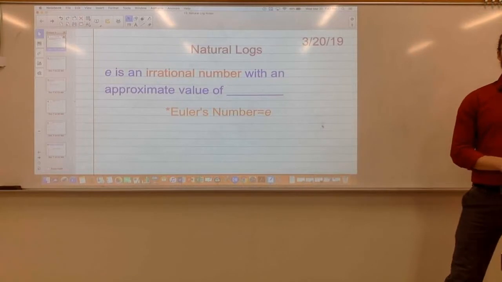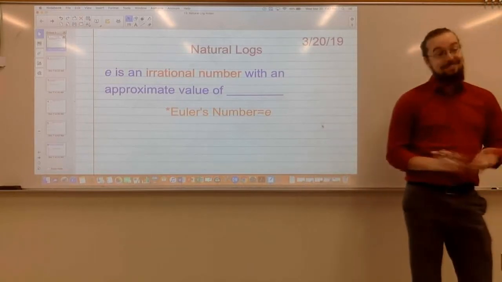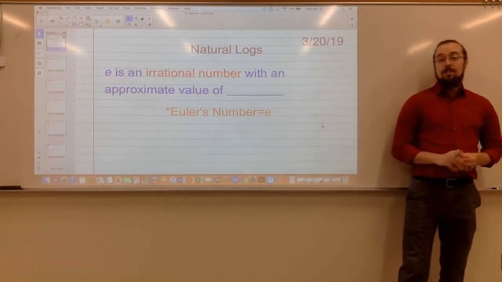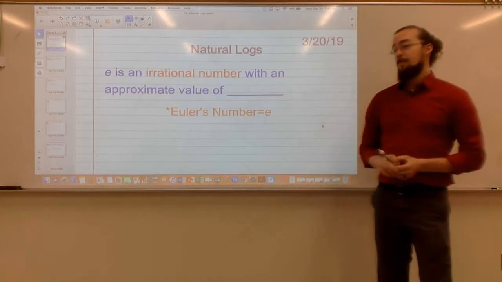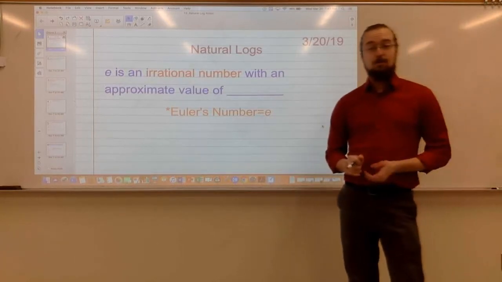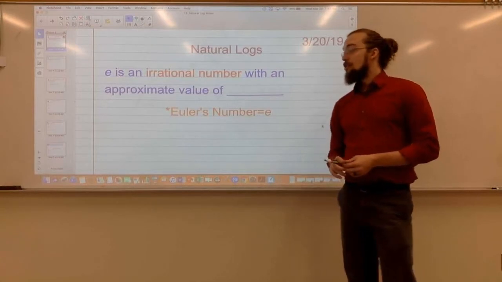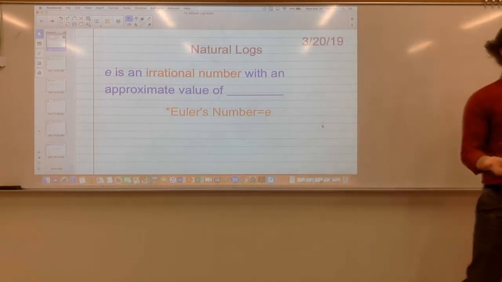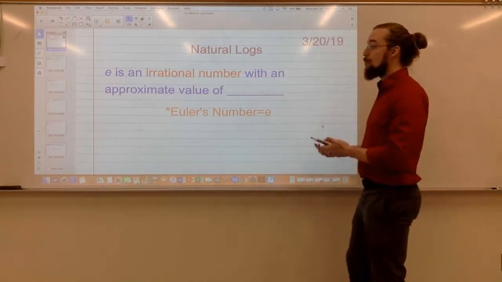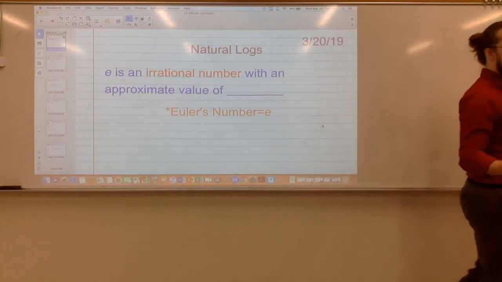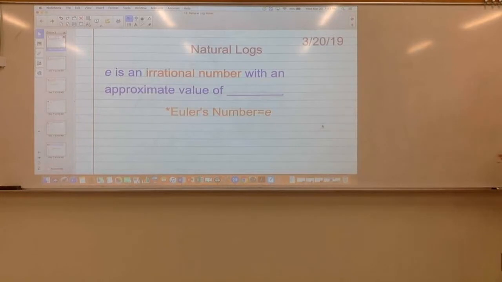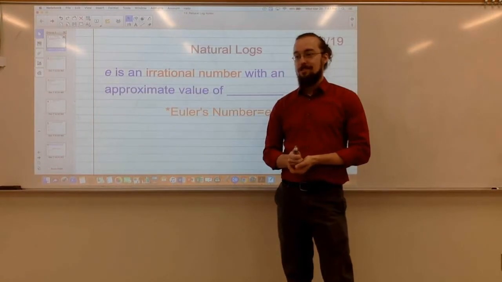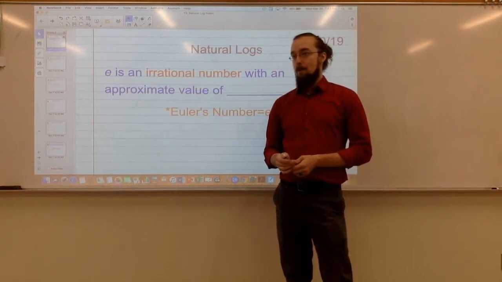What does irrational mean? It's an ugly number. It'll be a decimal. Pi is an example of an irrational number. An irrational number is a number that cannot be written as a fraction. It's a decimal that goes on forever and doesn't repeat. Therefore, it cannot be written as a fraction. How does a number go on forever and not repeat?